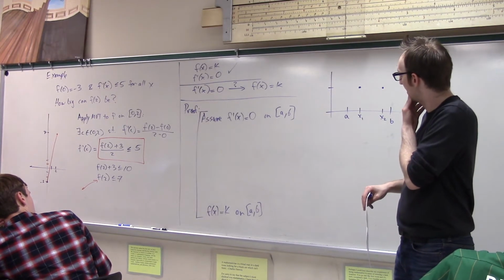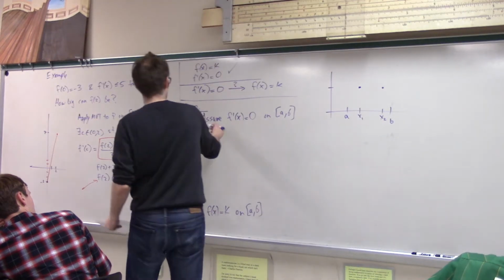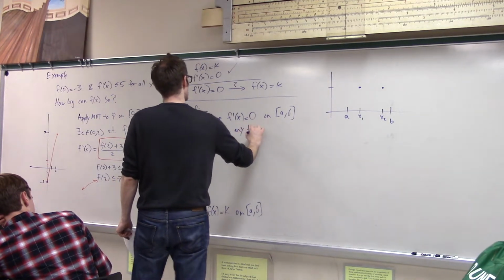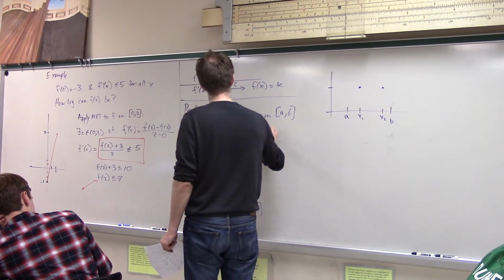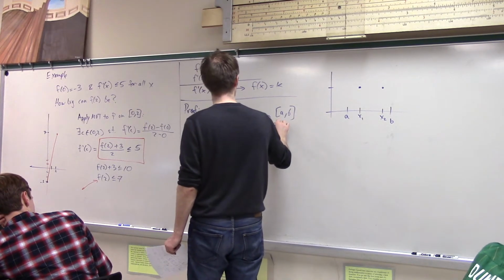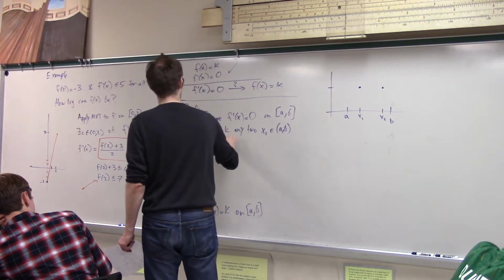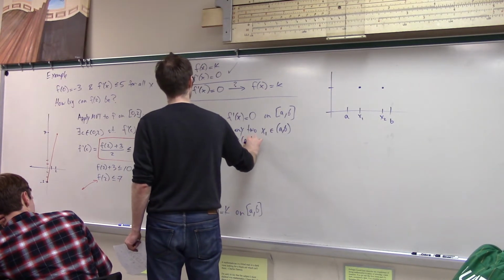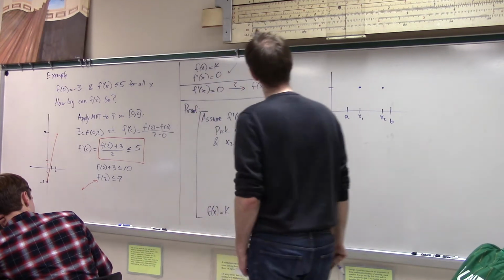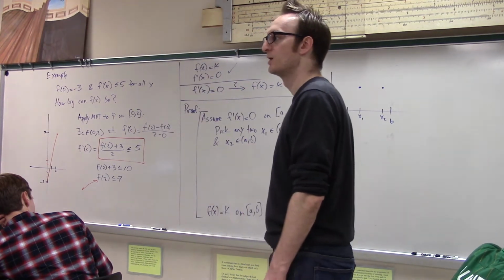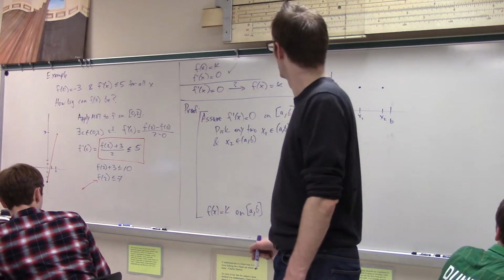Why must x1 and x2 have the same y value? So let's do it. Pick any x1 on the interval AB and x2 on the interval AB. What I would like to prove about that x1 and x2 is that they have the same y value.